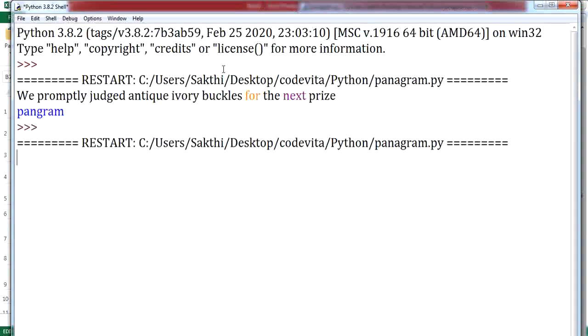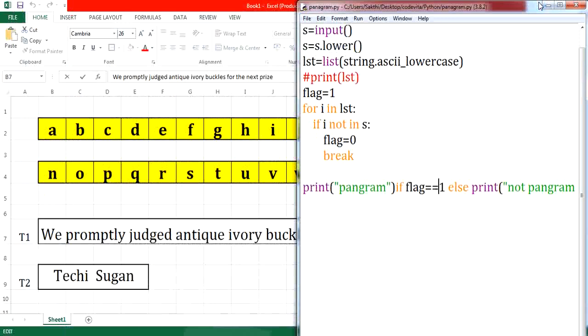And let me take the second test case. Techie Sugan. This is not a pangram. If you execute this, it displays not a pangram. I hope I made you people clear about this program.